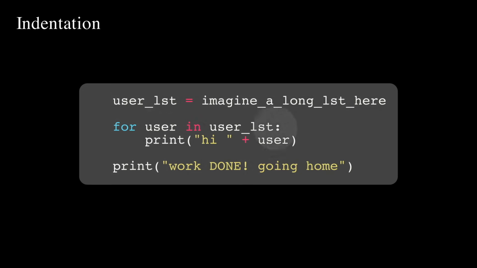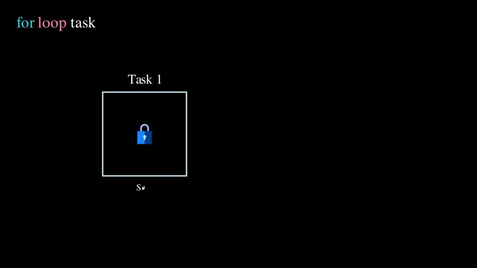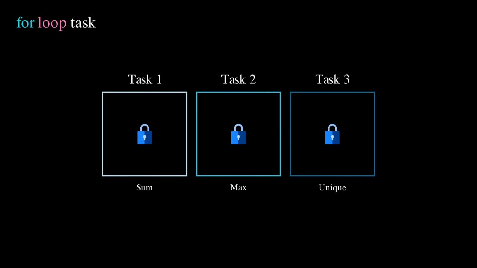Once again, we see the familiar colon and indentation syntax, which we had previously seen with the if-else statement. Only the indented code block will be executed repeatedly when the loop is running. Things outside the for loop will not be a part of the loop action. And this indented code block can definitely be well more than one line. Up next, we're going to get ourselves more familiarized with for loop by tackling 3 coding tasks while highlighting some common mistakes and misconceptions along the way.